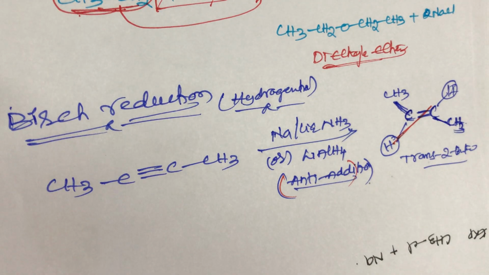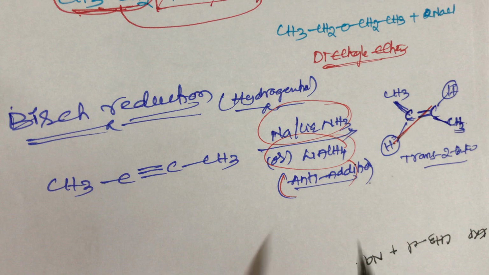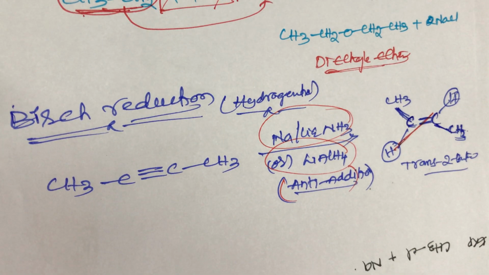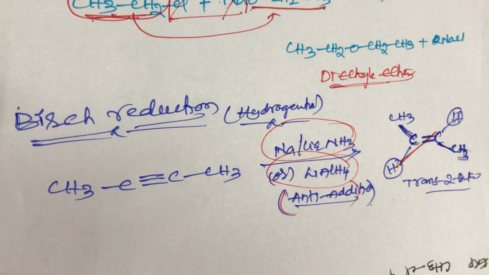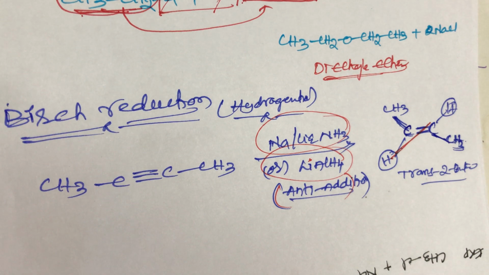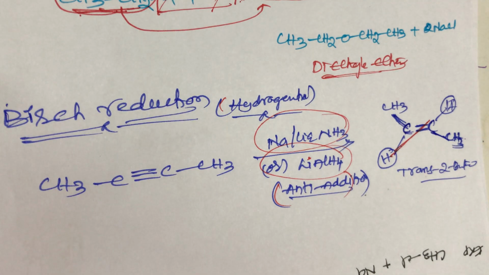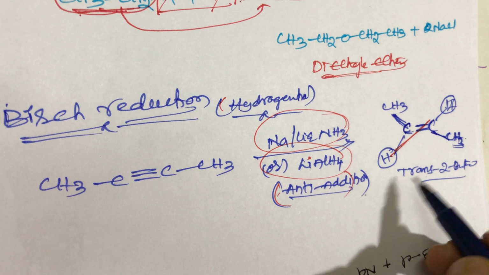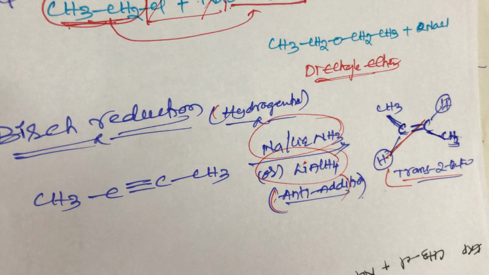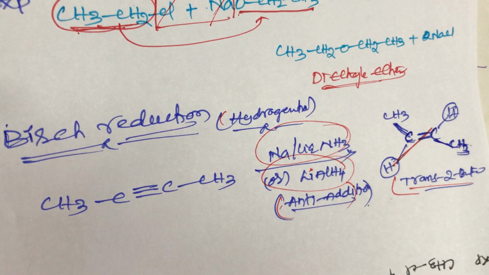It is the named reaction Birch reduction, student. In this Birch reduction, sodium metal in the presence of liquid ammonia, or lithium aluminum hydride. What is the role of lithium aluminum hydride, student? Both sodium in liquid ammonia and lithium aluminum hydride are reducing agents, student. In this Birch reduction, that is hydrogenation, addition of hydrogen, these two hydrogens will attack opposite to each other, that is an anti-addition reaction, and the product is trans-2-butene. So this is the simple trick for named reactions, student. These are the important named reactions, student.